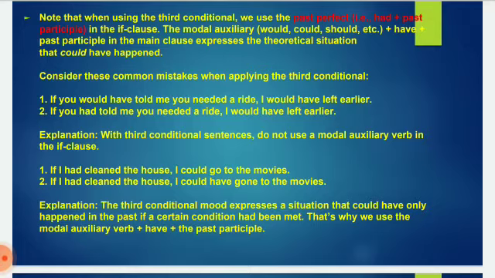Now in this, what is incorrect is that I could have gone to the movies is a perfect tense, past perfect tense. So the third conditional mood expresses a situation that could have only happened in the past if a certain condition had been met. That's why we use the modal auxiliary verb have and past participle.